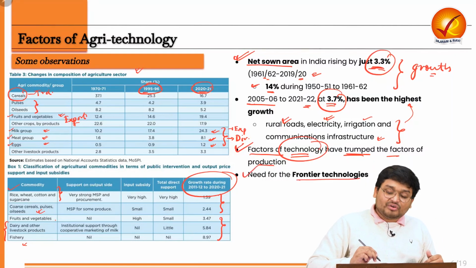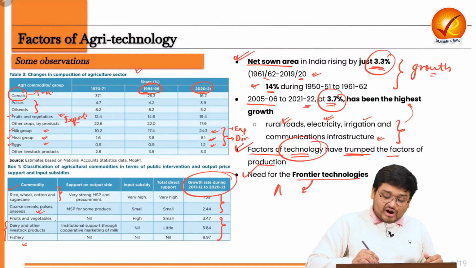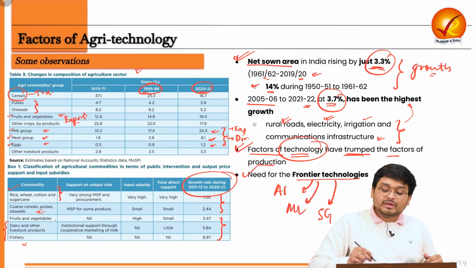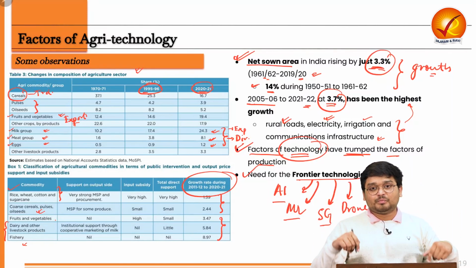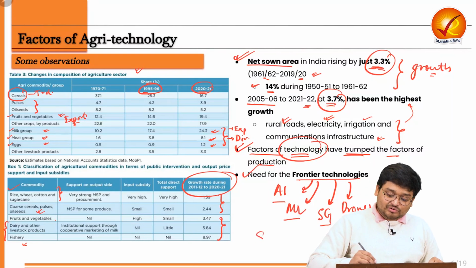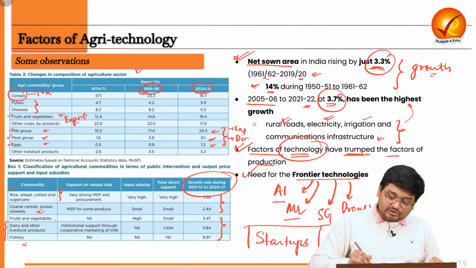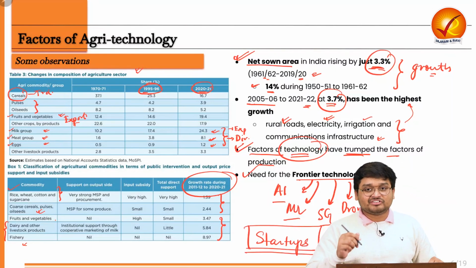We also need better frontier technologies such as artificial intelligence, machine learning, 5G, and the use of drones in agriculture to better understand the growth potential and also to multiply the growth potential in Indian agriculture. We also need to promote the advent of startups in agriculture too.